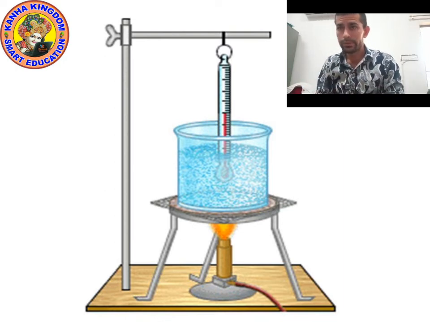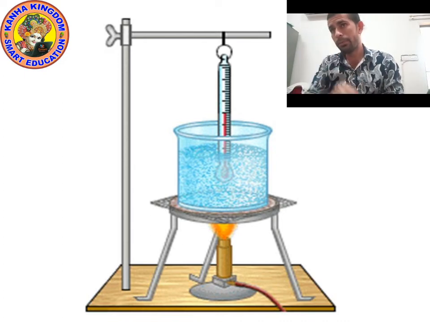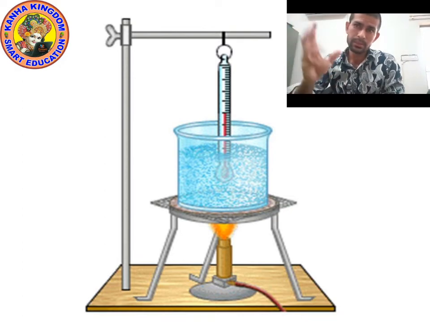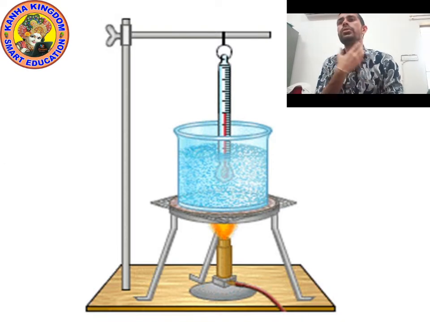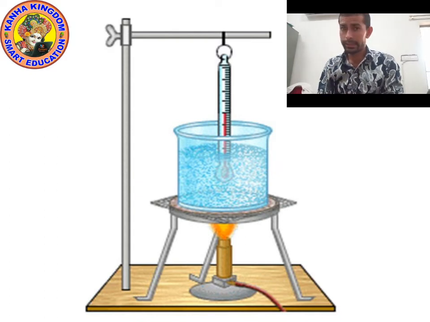When you provide heat with the help of a Bunsen burner, or a tripod burner, the temperature will not increase on the thermometer. It will still remain at 100 degrees until all the water changes into gaseous form. Till then, the water temperature will remain 100 degrees. Why? Because of latent heat of vaporization.